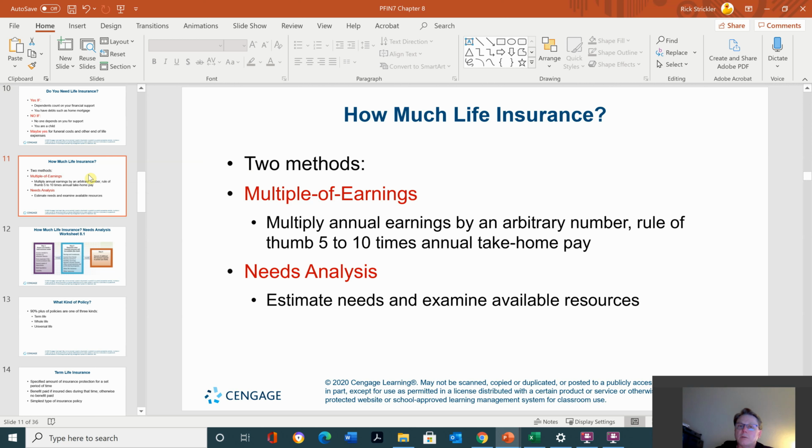How much do you need? Well, multiple of earnings: multiply annual earnings by an arbitrary number. Rule of thumb is 5 to 10 times take-home pay. It all depends on how old your kids are. Are they going to college? What's the cost of your house? Does your spouse rely on your income to pay for the bills? If so, how much of your income is needed to pay the bills? And then go from there.